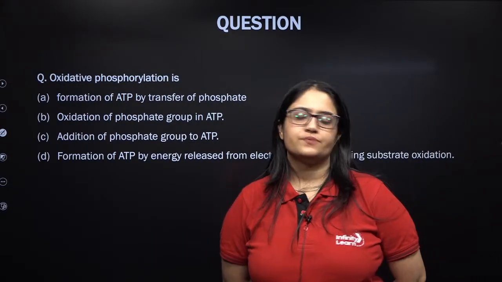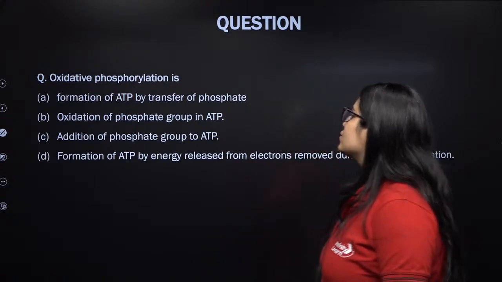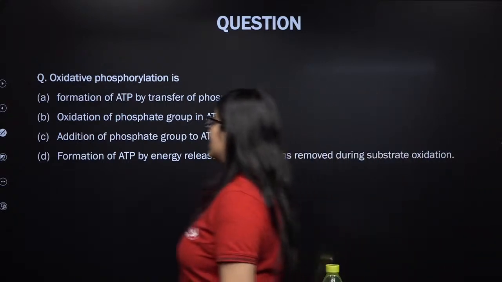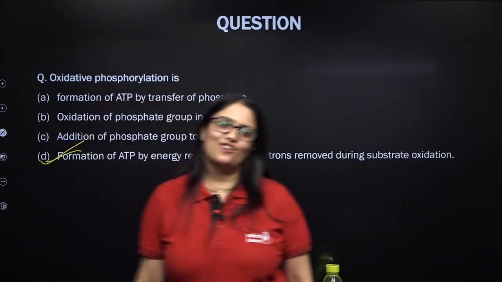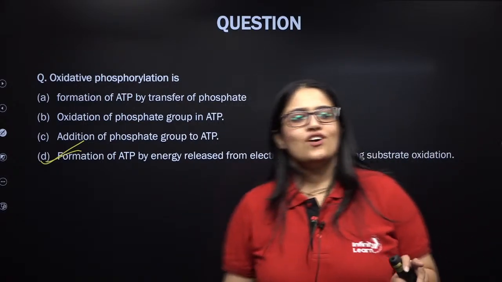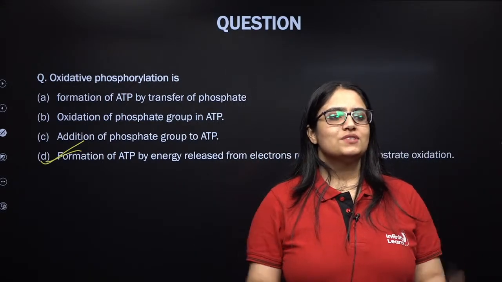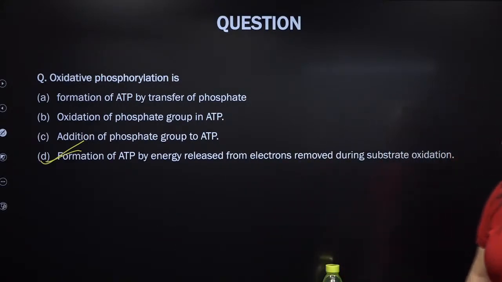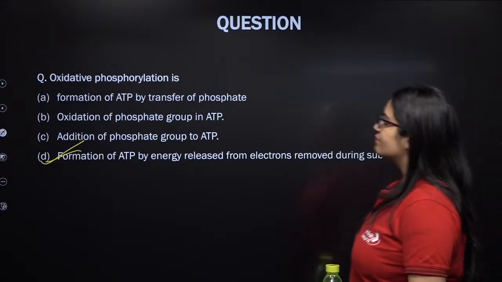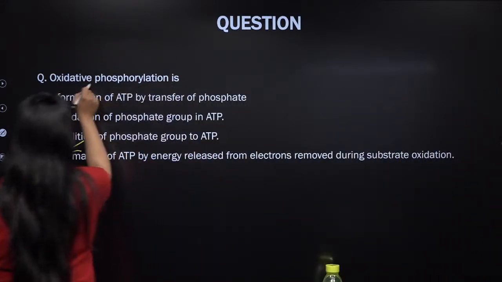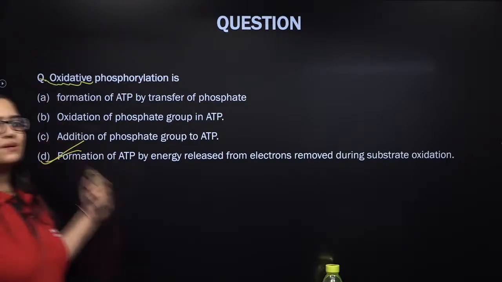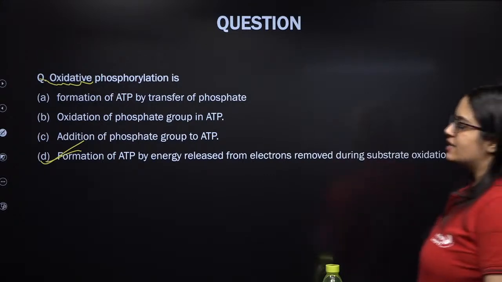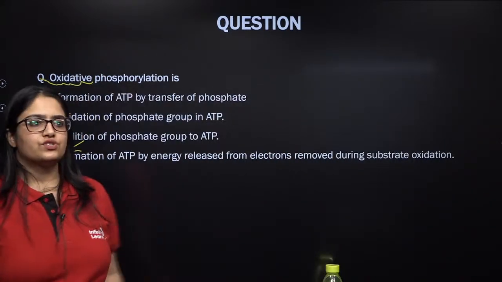Yes, that's absolutely correct. Formation of ATP by energy release from electrons removed during substrate oxidation. I have already given the detailed explanation of this. Do not delete your answers. Just try to learn from your mistake, Karishma, my dear. Arvind, it should not be A, my dear. We have to focus on why we call phosphorylation oxidative in nature. It's not substrate level phosphorylation we are talking about. Clear, Arvind? The same explanation that I gave you for oxidative phosphorylation in one of the previous questions, it follows.